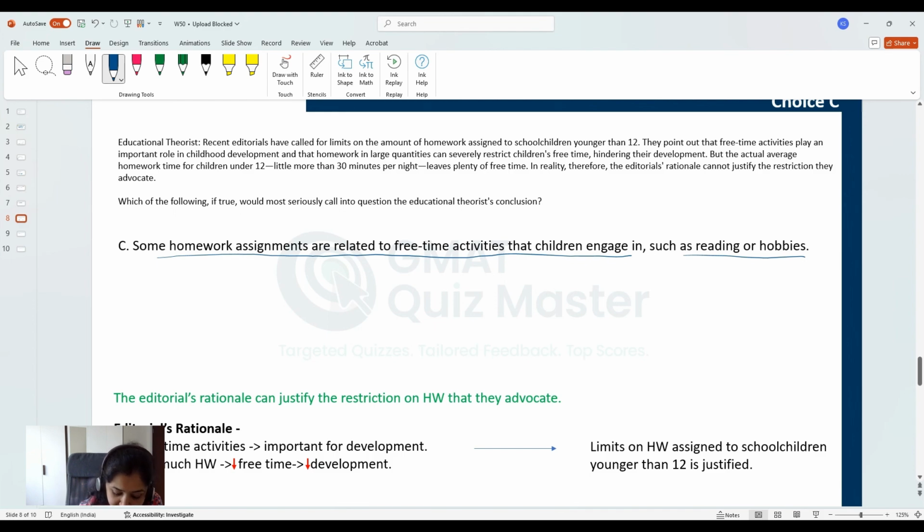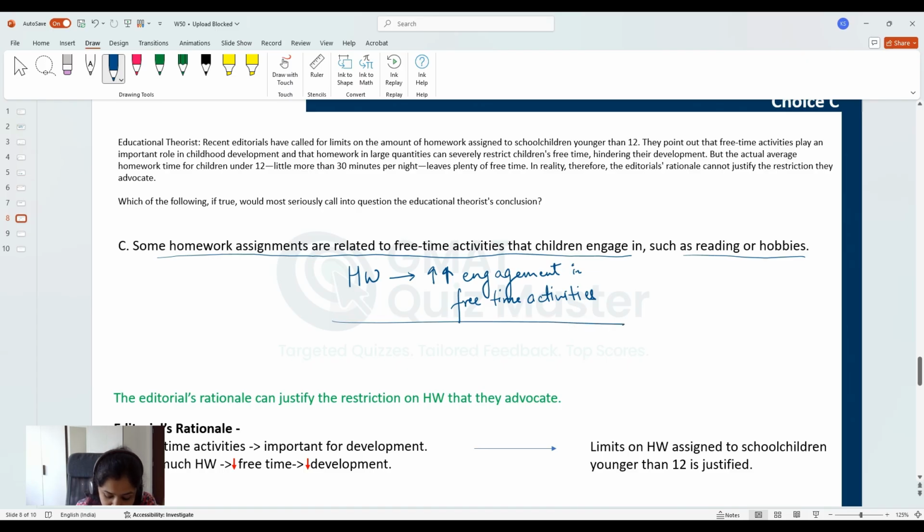So this choice is saying that homework assignments may actually be increasing the engagement in free time activities. This is what this choice conveys. So, this choice directly goes against the rationale that too much homework may actually reduce free time activities and hinder development.